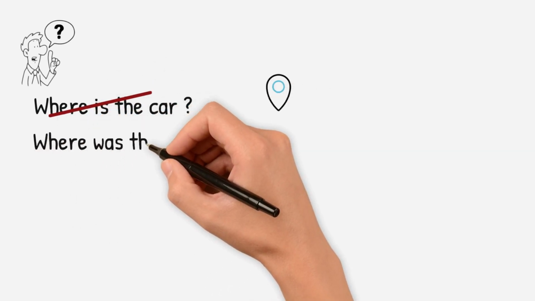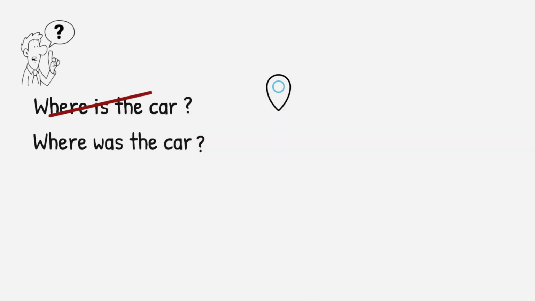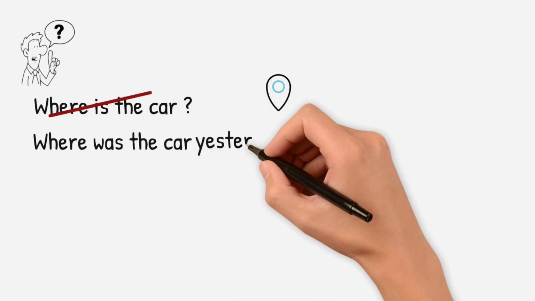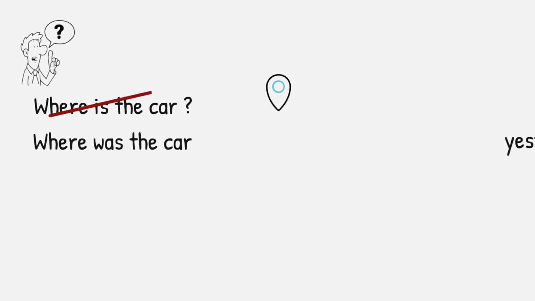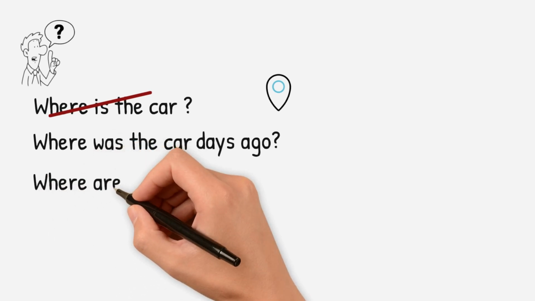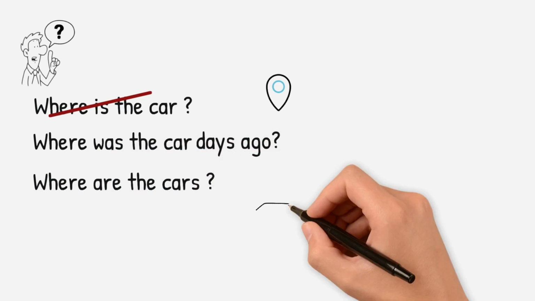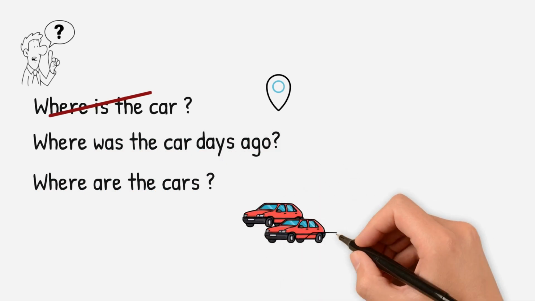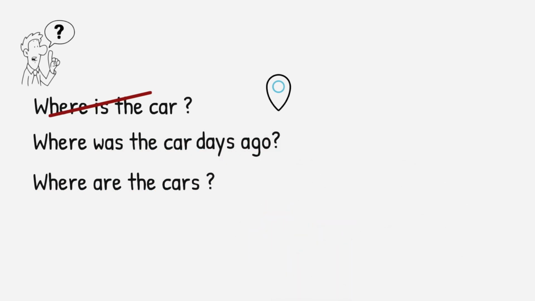Where was the car? We are asking about the car, for example, yesterday, days ago, long time ago, but not right now, in the past tense. Can you answer me? You don't know? Okay. Where are the cars? The cars are not here anymore.